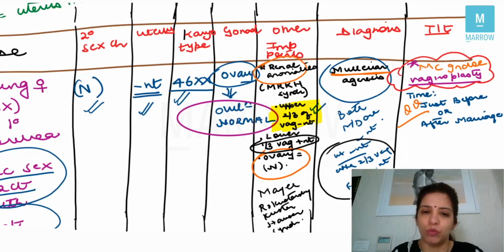So that's case 2. Another very important question which they ask you here is: is ovulation normal? Yes, because the ovaries are normal. That is why ovulation is also normal in Mullerian agenesis, right? So that was case 2.